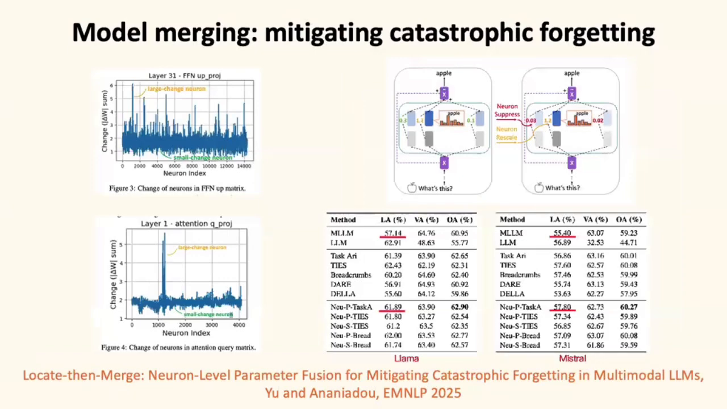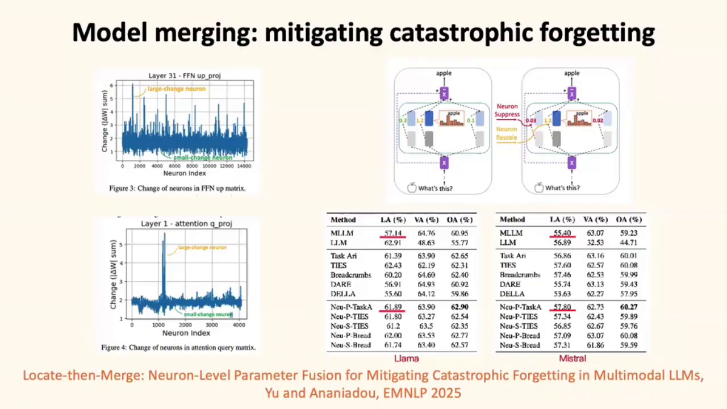And in this work, we design a neuron-level parameter fusion method to mitigate the catastrophic forgetting in multimodal LLMs. The hypothesis is that during post-training, the learned capability is concentrated in only a few parameters. So if this hypothesis works, we can locate the important parameters during fine-tuning and only modify these parameters and reduce the change of the other parameters. As a result, the learned capabilities are kept and the original language ability is not reduced much.